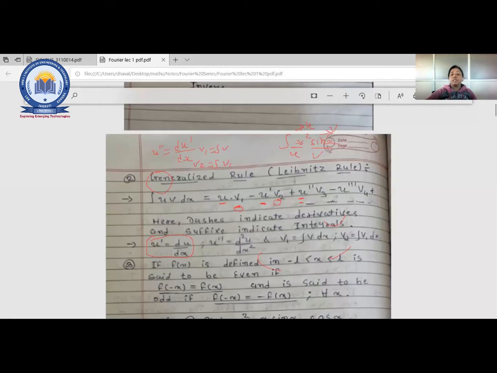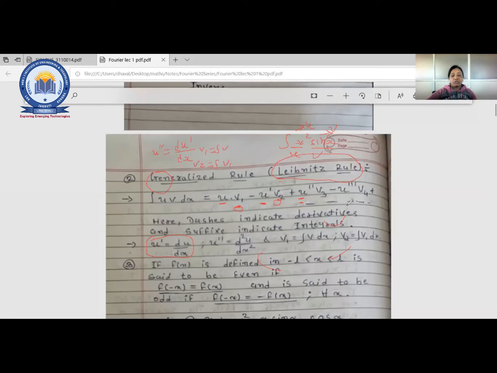So this is called the generalized rule of integration by parts, or another name is the Leibniz rule. This is supposed to be useful in each and every example of Fourier series. So is there any doubt in this rule? Generalized rule or Leibniz rule, that is the integration of uv.